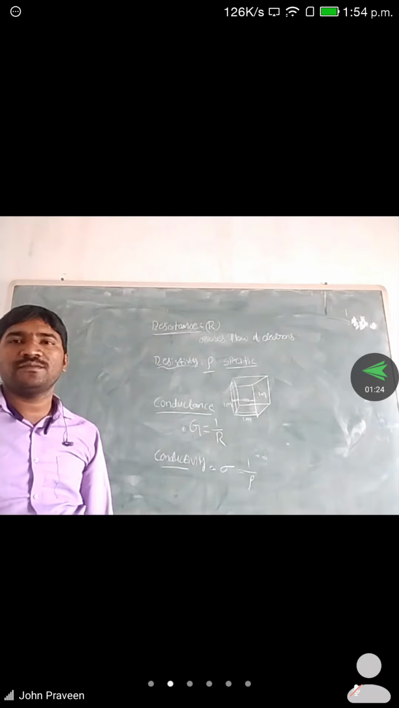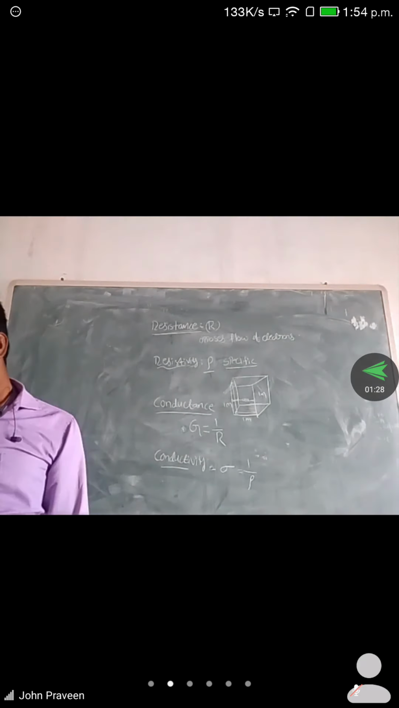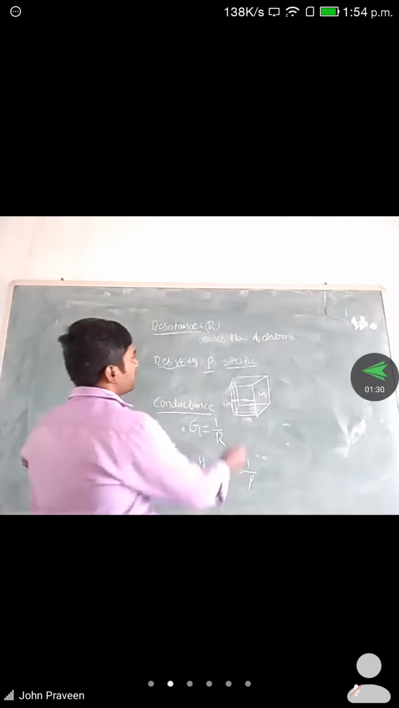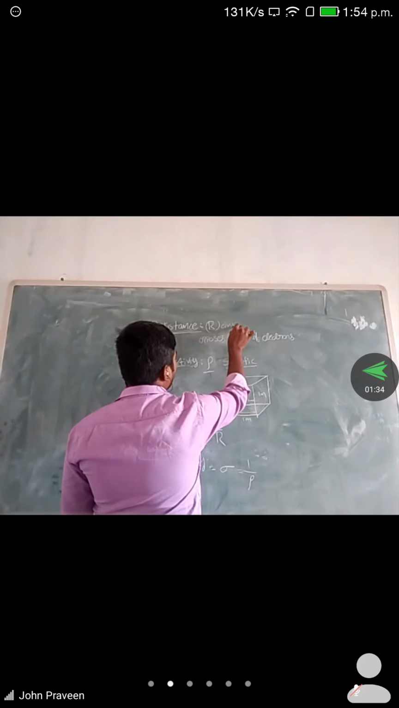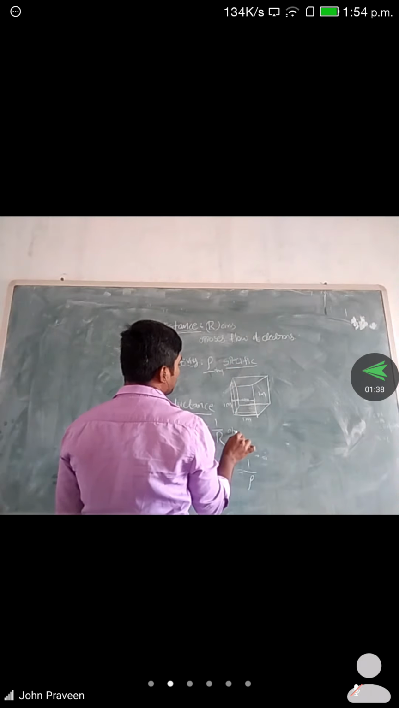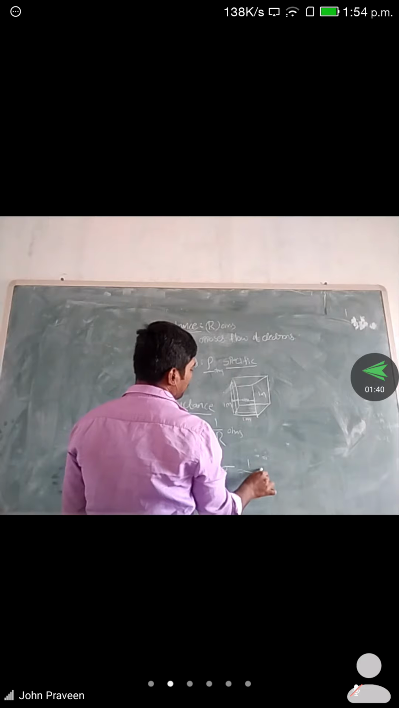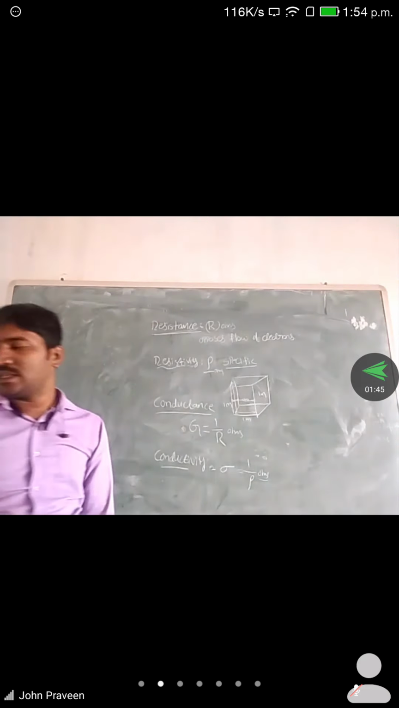The units for all of these are ohms. It may be resistance, whose units are the ohm, this is also ohm and this is also ohm. All are having the same units.